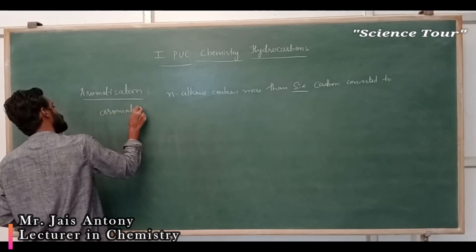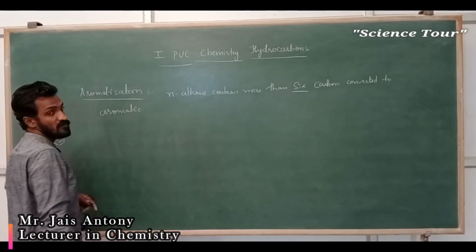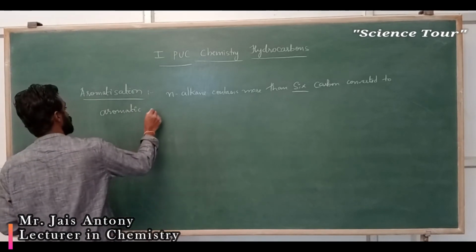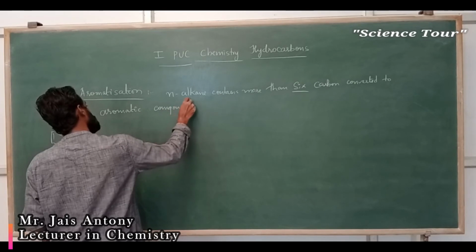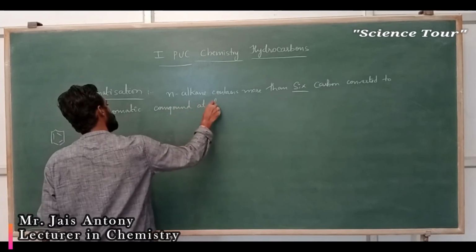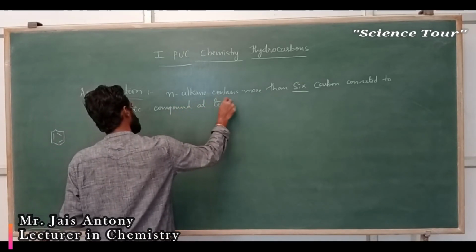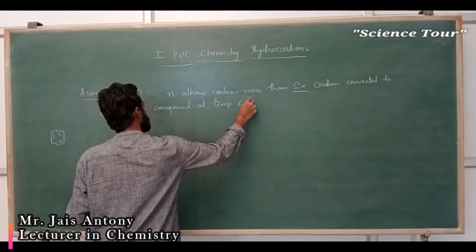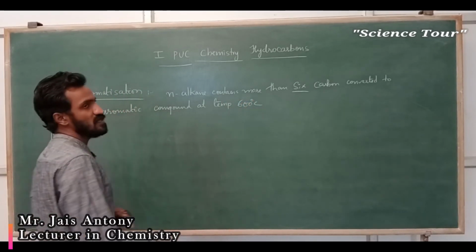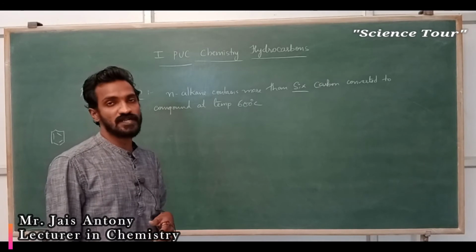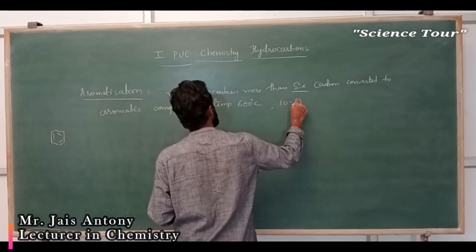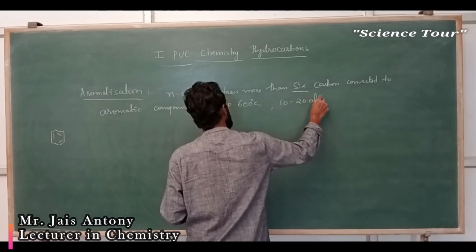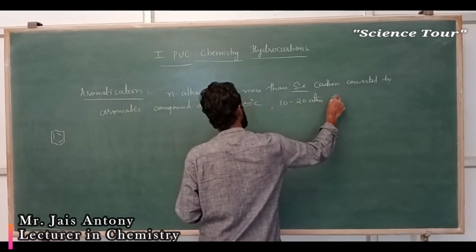Aromatic compound means it contains at least one benzene ring. At a temperature of 600 degrees Celsius, my dear students, and 10 to 20 atmospheric pressure.